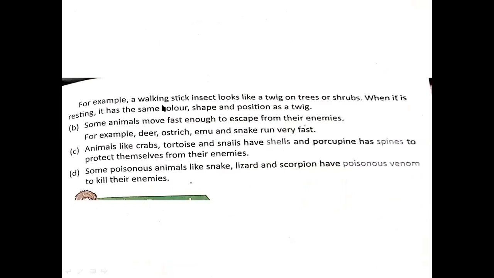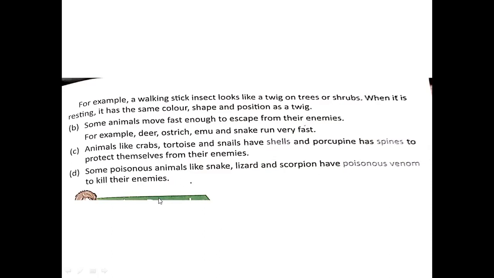For example, a walking stick insect looks like a twig on trees or shrubs. When it is resting, it has the same color, shape and position as a twig. Some animals move fast enough to escape from their enemies. For example, deer, ostrich, emus and snake run very fast. Animals like crabs, tortoise and snails have shells, and porcupine has spines to protect themselves from their enemies. Some poisonous animals like snake, lizard and scorpion have poisonous venom to kill their enemies.